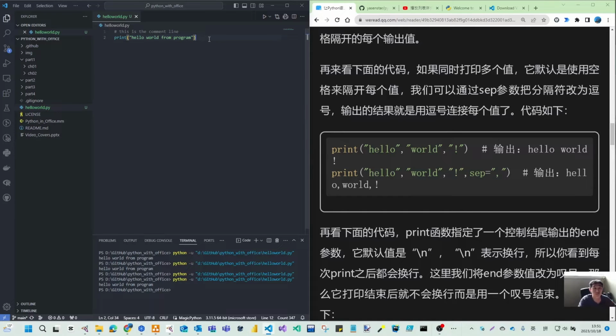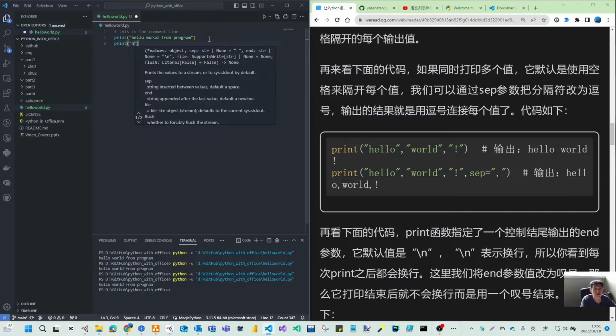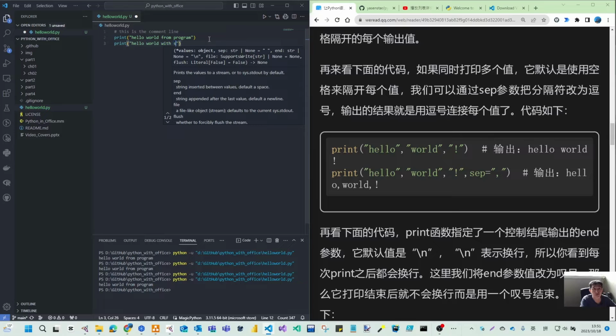So we can see here, print our string, hello world, with a certain separation. And then you have this one, but now it's not a single string, so you will need to print them separately. Let's make this.